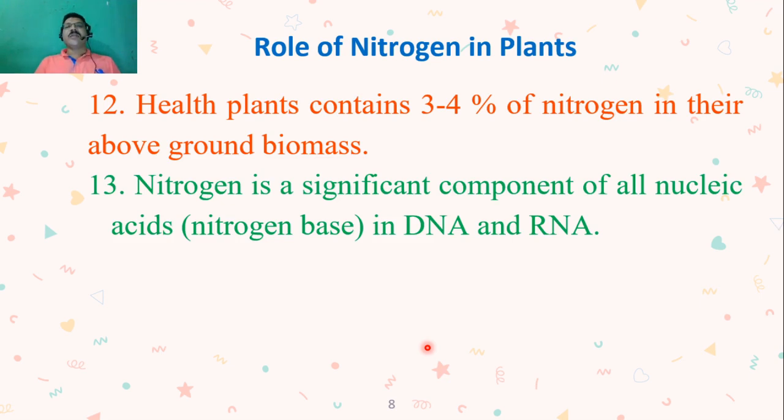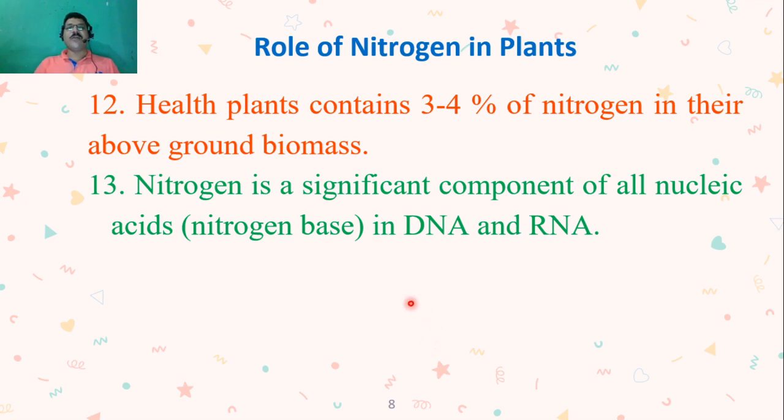Then nitrogen is a significant component of all nucleic acids, that is the nitrogen bases in DNA and RNA. We know very well DNA and RNA are known as nucleic acids, and they are principally made up of three components. First is deoxyribose sugar, or we may call pentose sugar, then the phosphate group, and third is the nitrogen base.